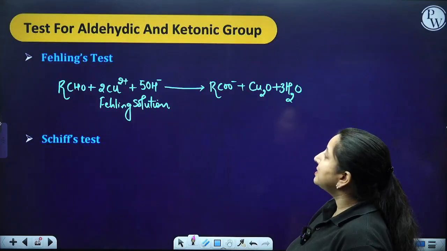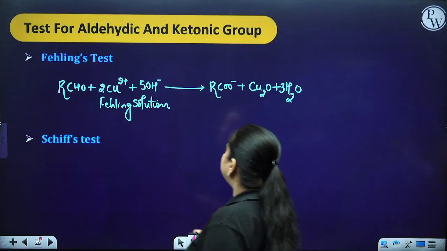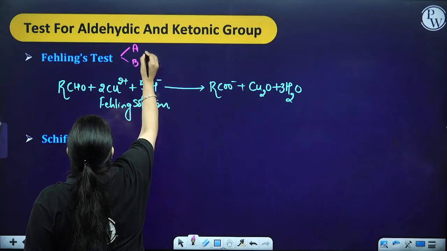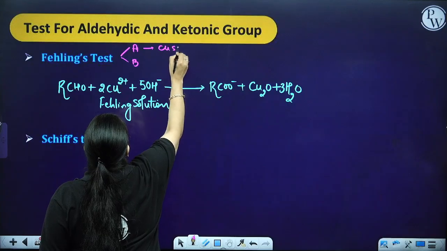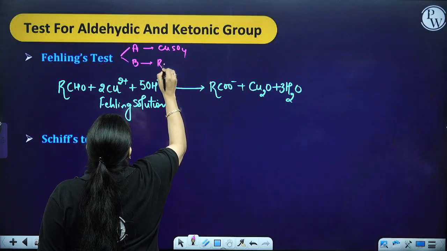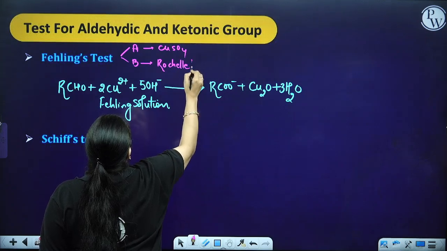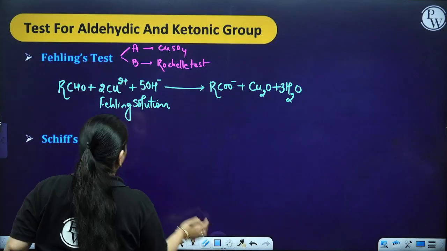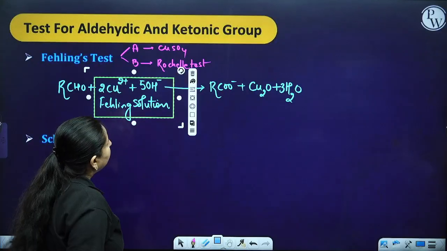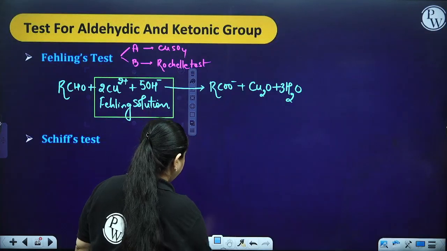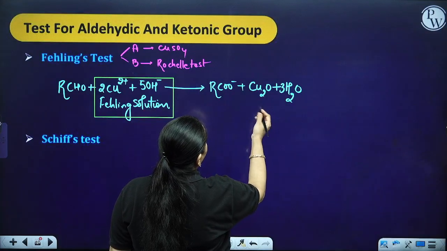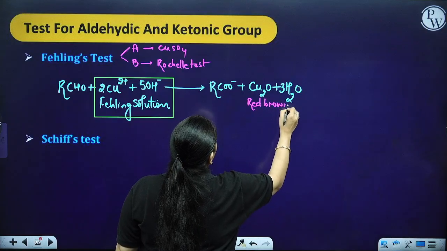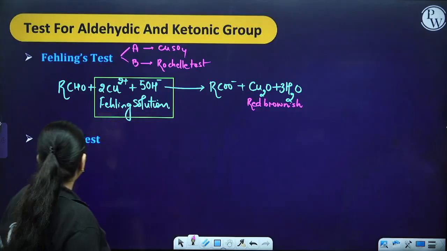Fehling's test. In Fehling's test, we take the aldehyde. Basically we have Fehling solution A and Fehling solution B. So Fehling solution A and B are what? They are copper sulfate and your Rochelle salt. When you mix them, you get a Fehling solution. So you are going to get copper oxide, which is going to be a reddish brownish coloration.